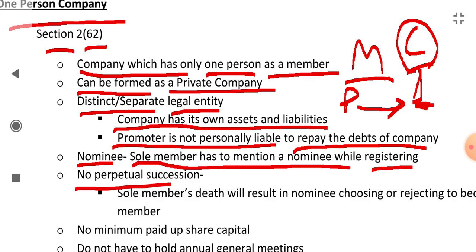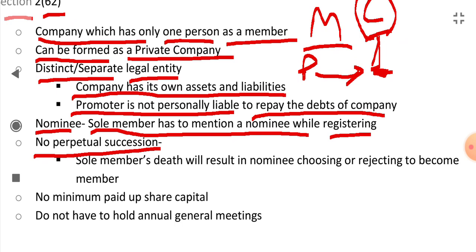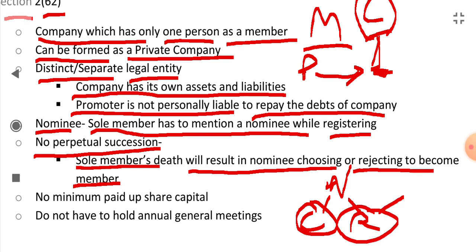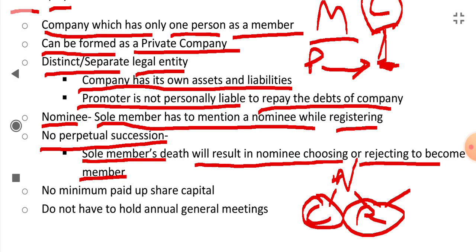No perpetual succession on the sole member's death will result in the nominee choosing or rejecting to become a member. When the sole member dies, the nominee may either choose to become the member or may reject to become a member. If he chooses to become a member, there will be perpetual succession, the company will keep on, it will be alive. Or if the nominee rejects to become a member, then the company ends there. There is no perpetual succession.